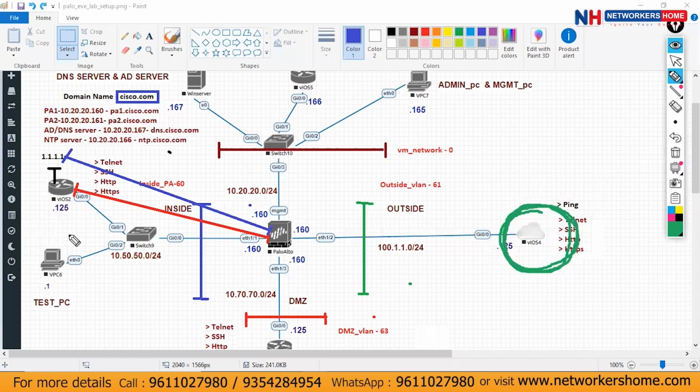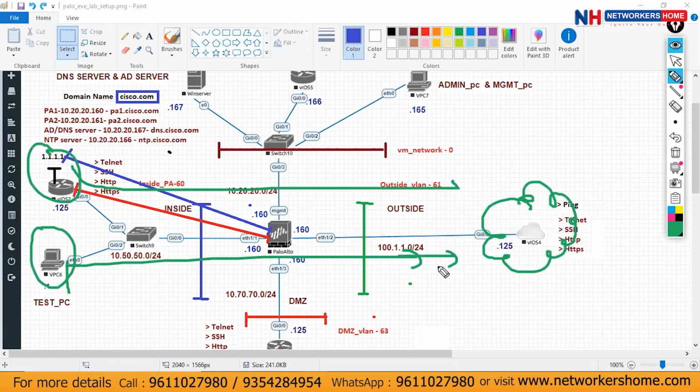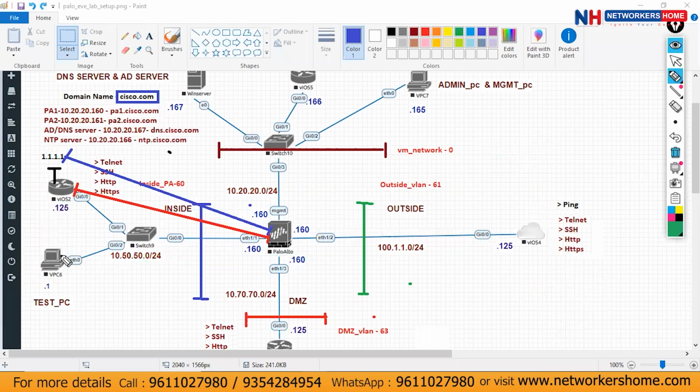Then from this PC and this router, we will ping our actual DNS, which is 8.8.8.8 or 4.2.2.2. Then from here, you can access Facebook, Insta, WhatsApp, Cisco, anything, because then we will get the internet here. And then we will go with application filtering, and we will go with the URL.